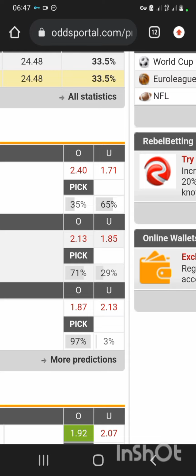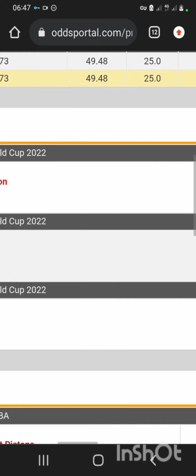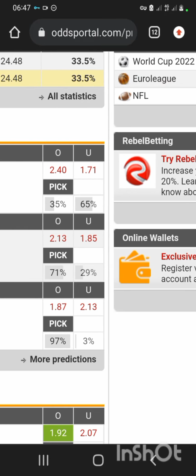to go under. So under normal circumstances, what you're supposed to do is to know that this match may not go the way they have predicted it. Now, if you look at this second one, which is Portugal, Ghana, you will see that this over is having 71%, and the under is having 29%.